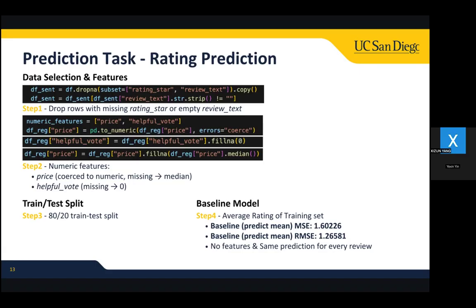Step 4, as a sanity check, we start with a very simple baseline, which always predicts the average rating from the training set and completely ignores the text and price. The MSE of the baseline is around 1.6, while our MSE is about 1.27. Next slide, please.